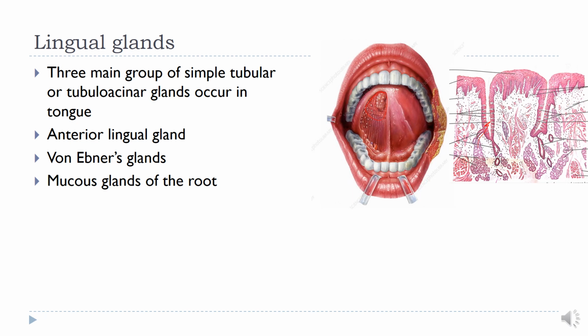Now mucus glands of the roots, these are numerous small purely mucus glands that lie in the posterior one-third of the tongue. Their ducts open into the crypts of the lingual tonsils. I will show you in the next coming slides.